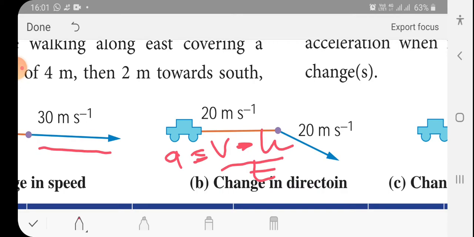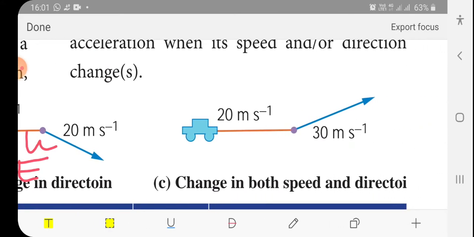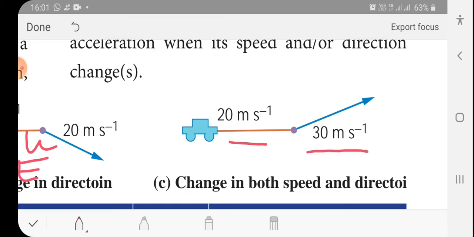The speed is the same. Only when the speed changes will there be acceleration. Here, first 20 meters per second, then 30 meters per second. There is a change in speed, so this car is accelerating.